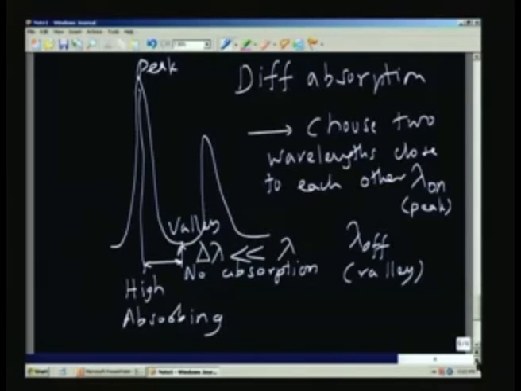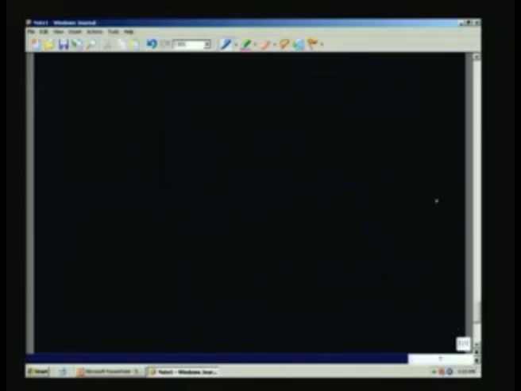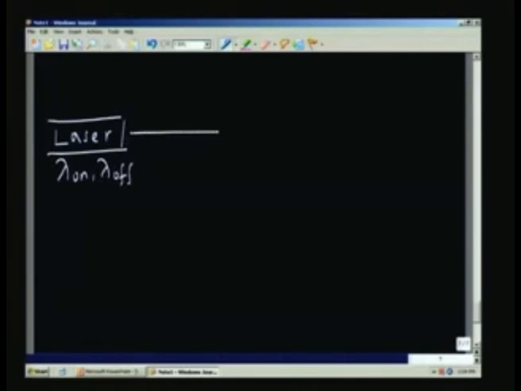Let us look at a little bit of how it is actually going to be done. I have got a laser source. It will have lambda on and lambda off both, and it is going to leave the laser and go into the atmosphere, where I may have some clouds, for example.